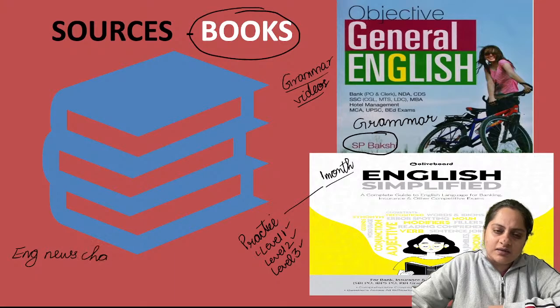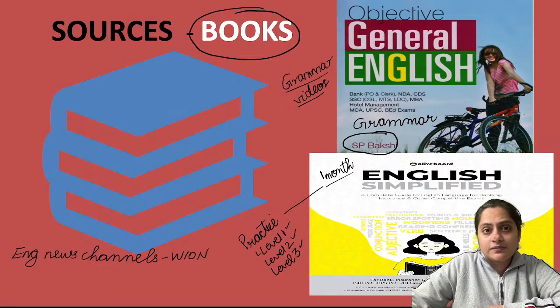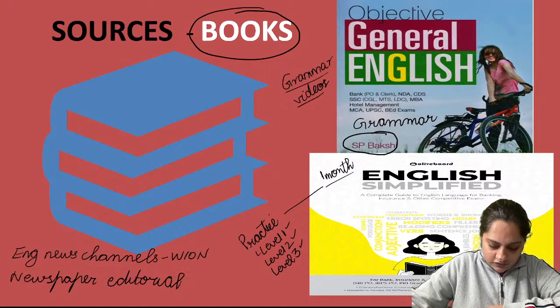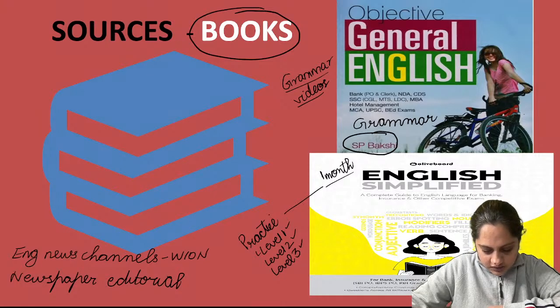For example, Vion is one channel I usually recommend students to start watching. Good shows on Netflix, maybe English with subtitles on. Newspaper editorial reading. Only for vocabulary, you have to do this. Okay, that is good enough. What about the book English Is Easy? Marketing Miracle, I think go for Simplified, because you know all about content is the best. You'll get great questions here.